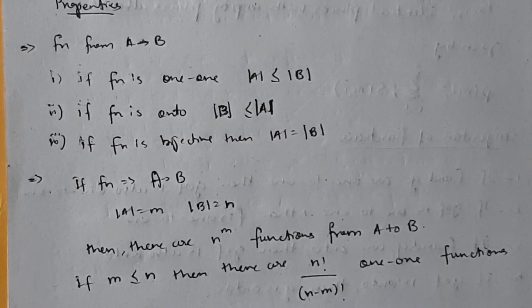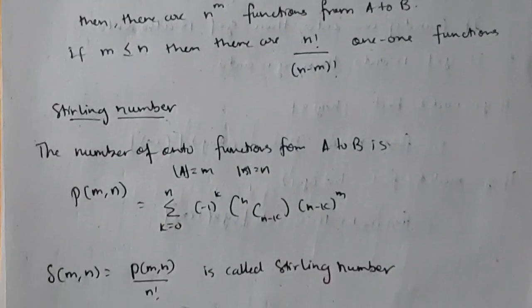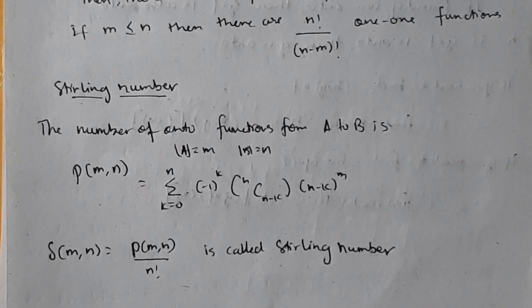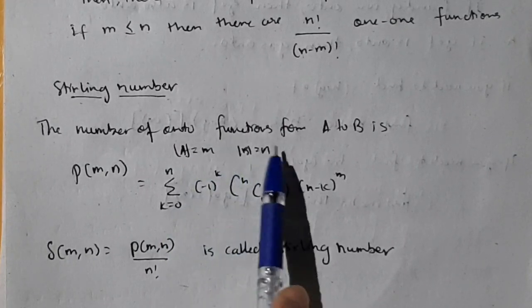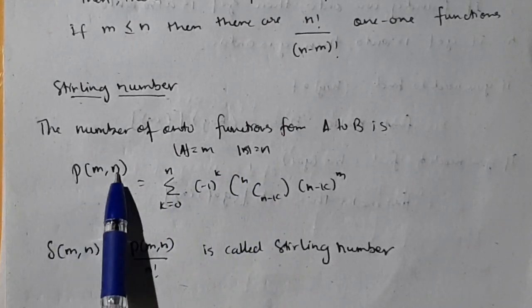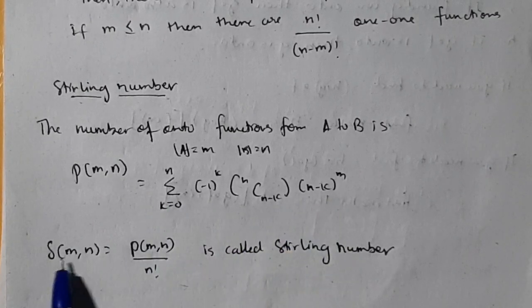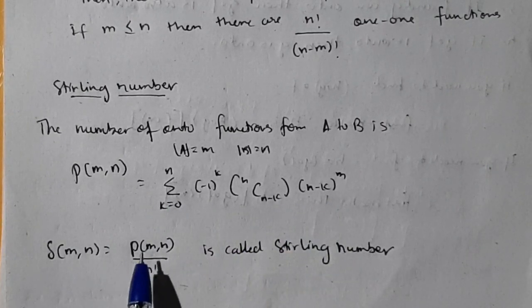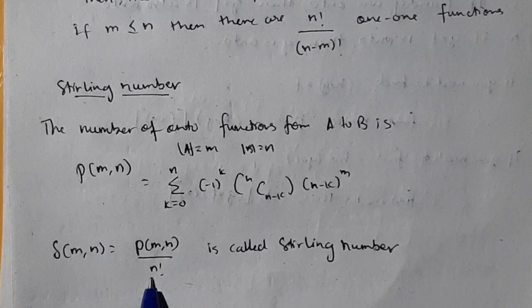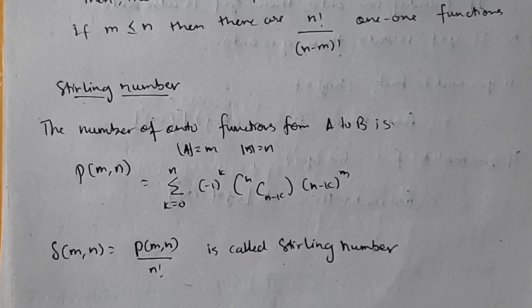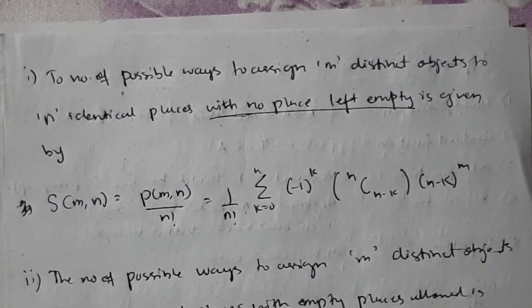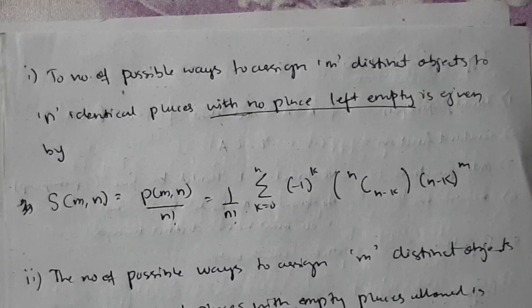For onto there is another formula. For that you need to know about Stirling number. Okay, Stirling number means if A has m elements and B has n elements, then P of m comma n is defined as this, and S of m comma n is defined as P of m comma n by n factorial. Okay, this is known as Stirling number. So these are the two ways in which you can apply that formula.